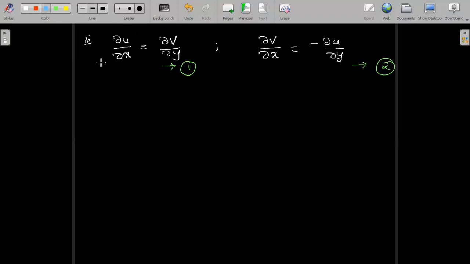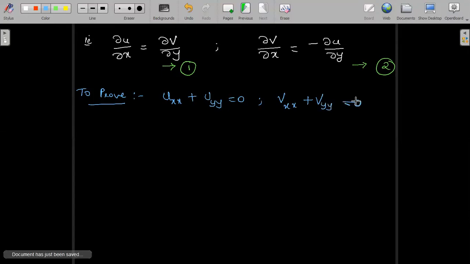So let us first mention what is to be proved, and we will see with the remaining part how to proceed further. So to prove uxx, I am writing the short form, plus uyy is equal to 0, and the second one is vxx plus vyy is equal to 0. So these two are to be proved.